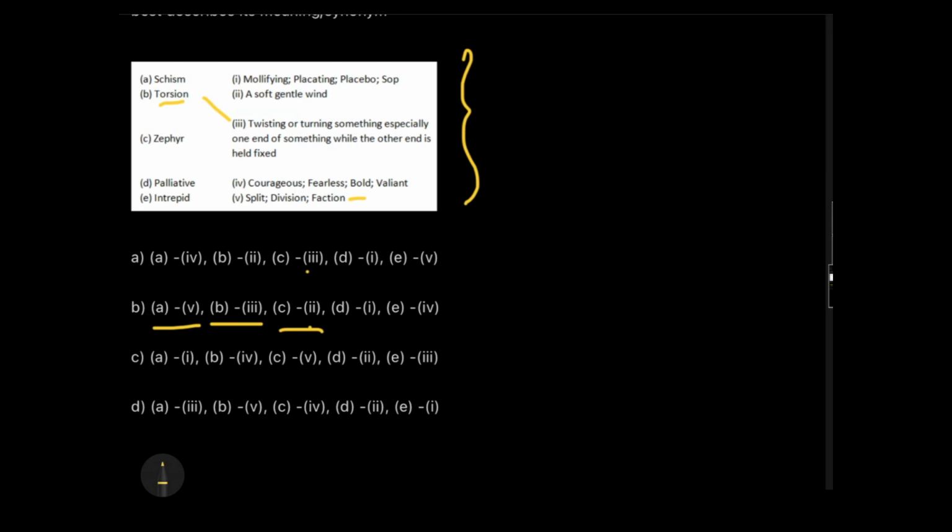Then next comes palliative. What will happen with palliative? Palliative, as the name suggests, means placating, making something very smooth. So palliative goes with placating, so D1. And the last one is intrepid, which means courageous, bold and violent.